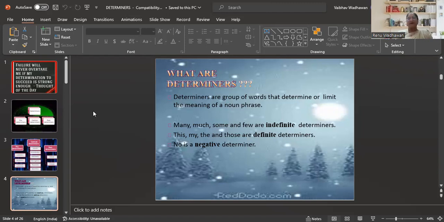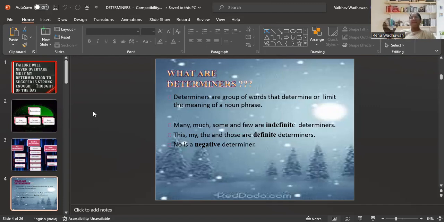Now, definite and indefinite determiners. Many, much, some, and few are indefinite determiners, as they are used with many things in general. Whereas this, my, the, and those are definite determiners.